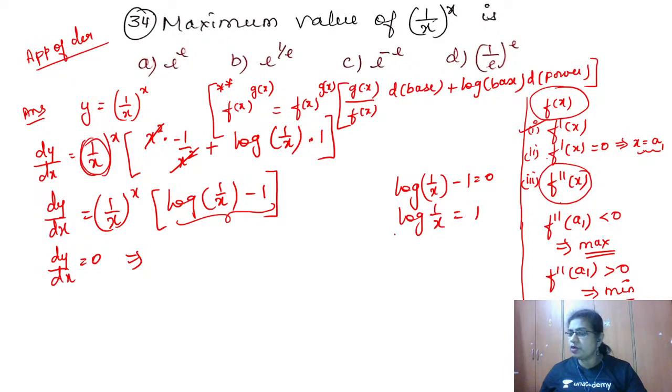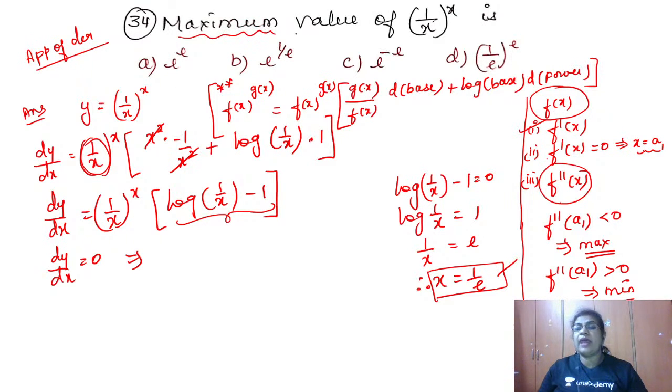Take exponentials on both sides. When you take exponential on both sides, what are you going to get? You're getting 1 by x, because e power log will become 1 by x, is equal to e power 1, which is e. I want what x is equal to. So therefore x is equal to 1 by e. So you got x is equal to 1 by e. Now this is your only one critical point. Now whether you find the second derivative or not, you are not bothered, because they have asked you to find the maximum value.